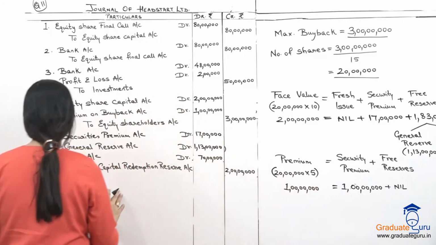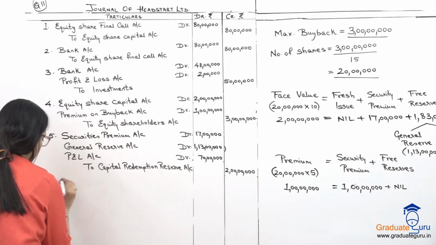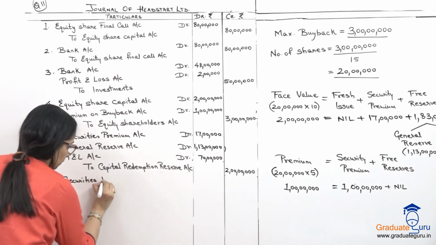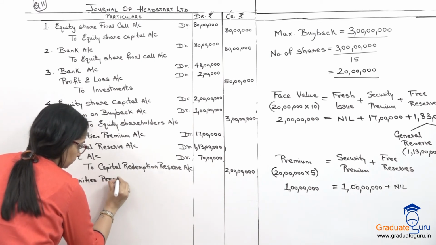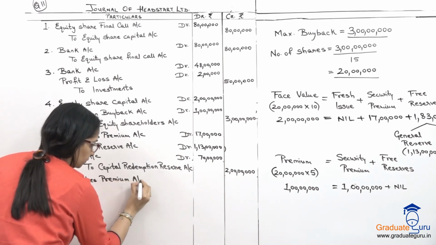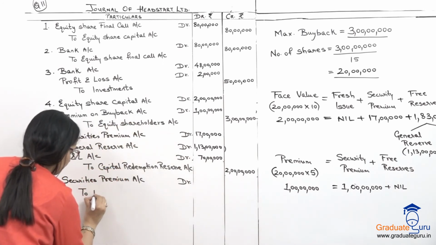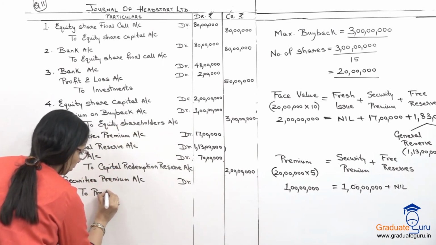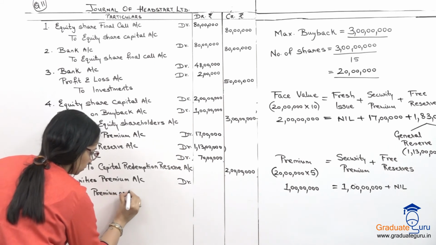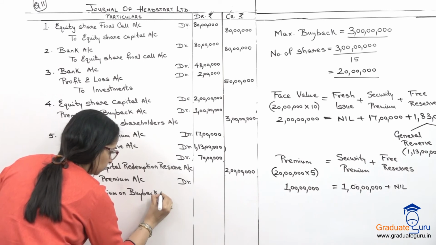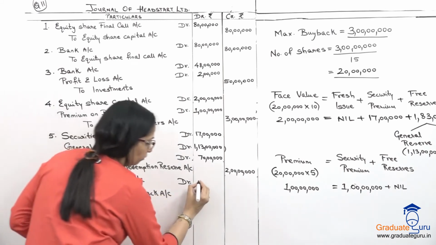Same way, we have used our security premium for premium on buyback. So let's record that. Security premium account debit, to premium on buyback account, with full 1 crore.